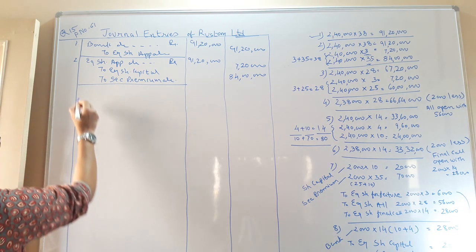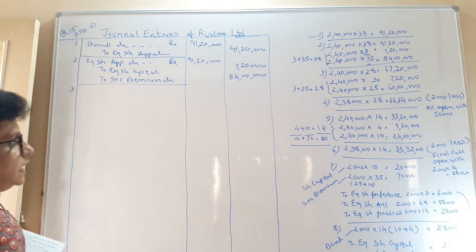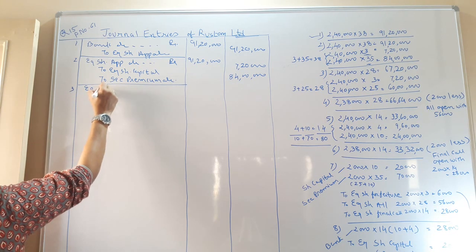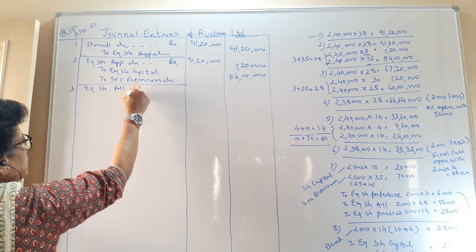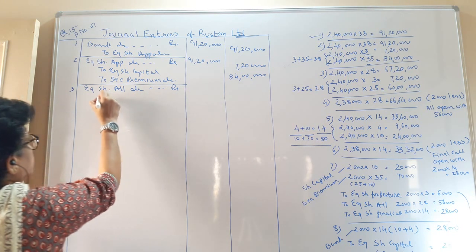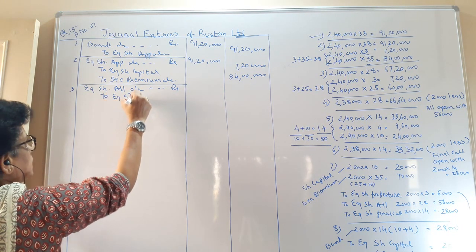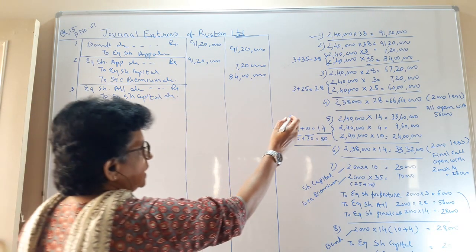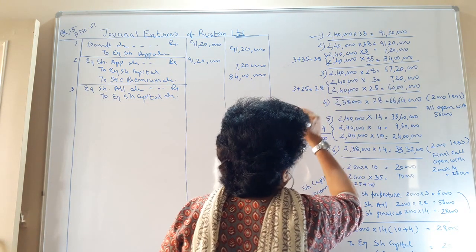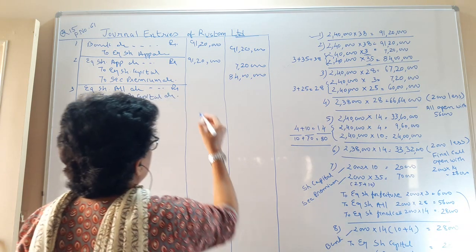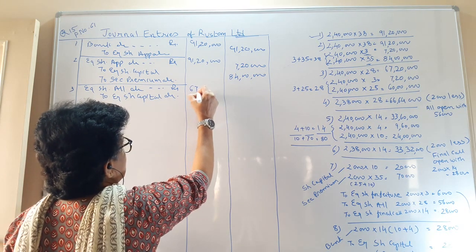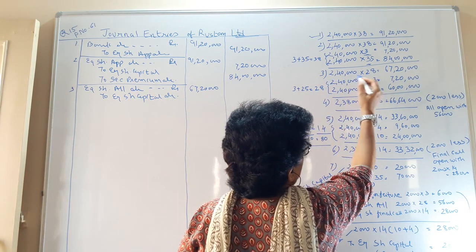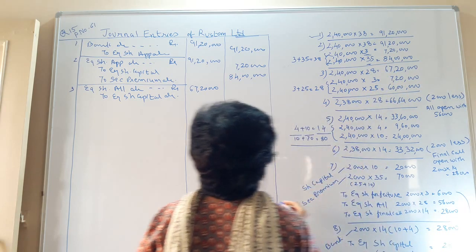Now next we are asking for the allotment money. So equity share allotment account debit to equity share capital account. See, allotment you are debiting with 67 lakhs 20,000. How has this figure come? 2,40,000 shares multiplied with 28.